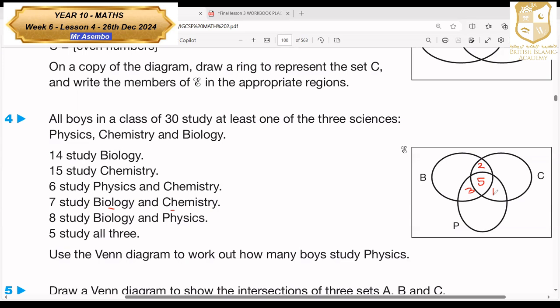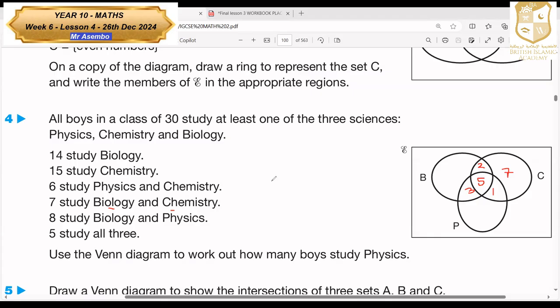Then we're being told 15 people study chemistry. So in chemistry there should be a total of 15 people. We add the shared parts: 2 plus 5 plus 1 gives us 8, but it should reach 15. So the remaining one has to be inside here: 15 minus 8 gives us 7.